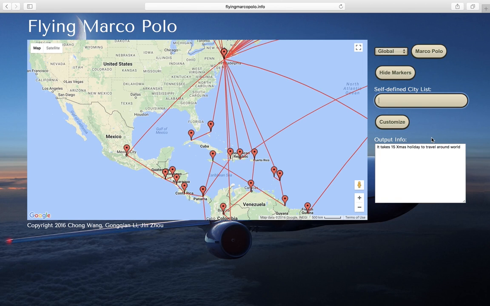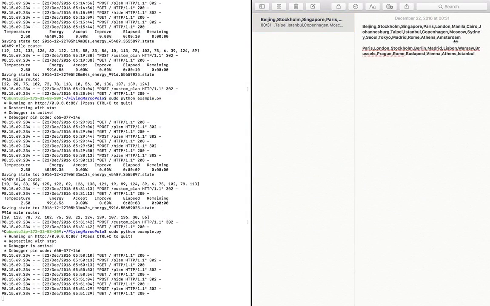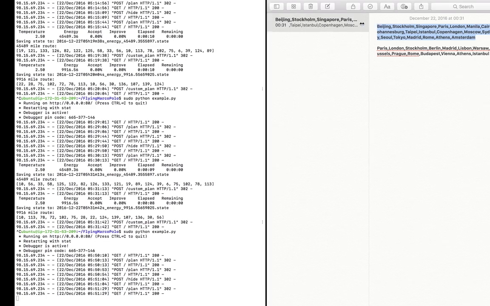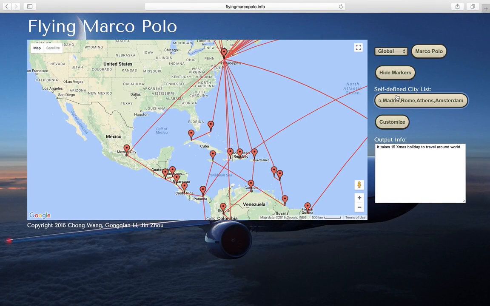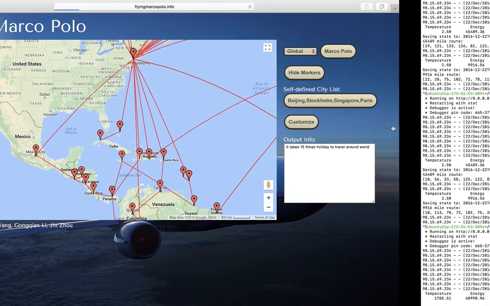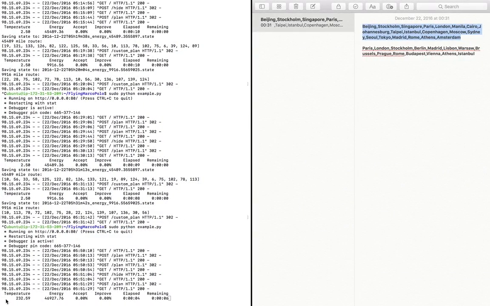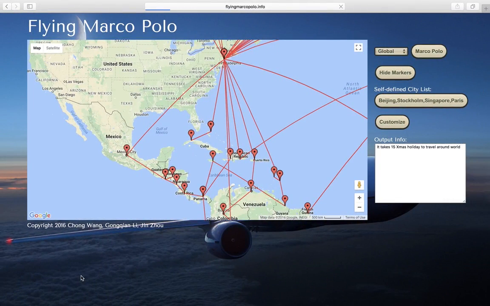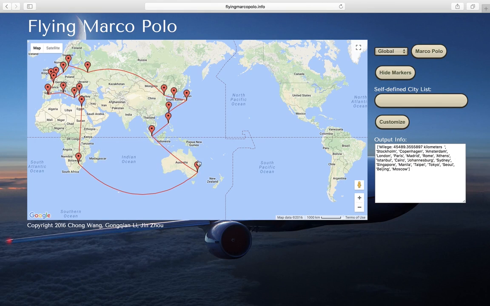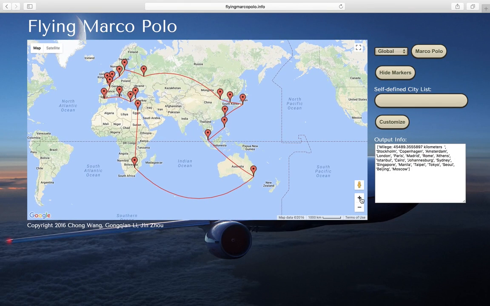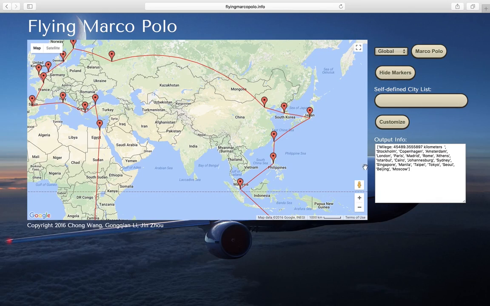Also, we provide real-time interaction. This application generates an optimized route based on your input list. The cities are separated by commas. It will take a little while because we automatically run a new query to acquire data from our database and run the simulated annealing algorithm. Here is our outcome.